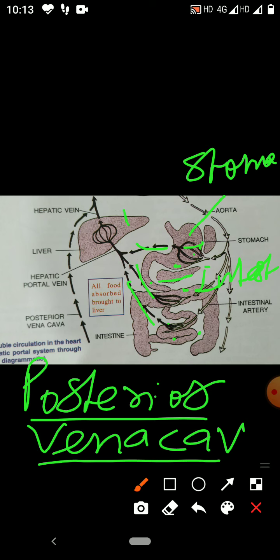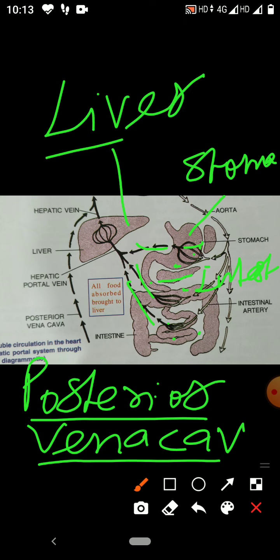This organ is the liver. Instead, they enter into the liver and break again into capillaries. So this is called the hepatic portal vein.